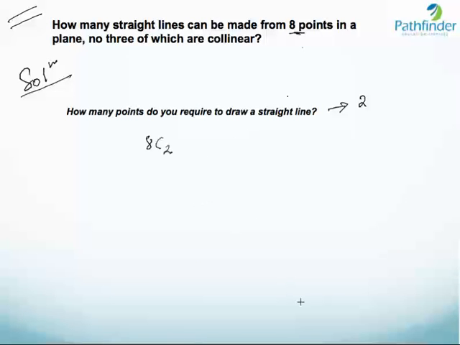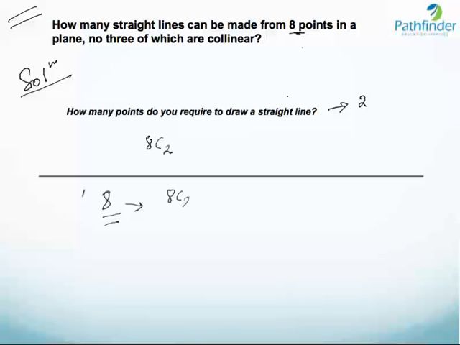I could also ask the same question in another way. I could say that there are 8 teams that participate in a tournament such that every team plays with every other team. How many matches will be played? Again, when there are 8 teams and each team plays with every other team, it essentially reduces to a question where 2 teams have to be selected from 8, and the answer once again will be 8C2.